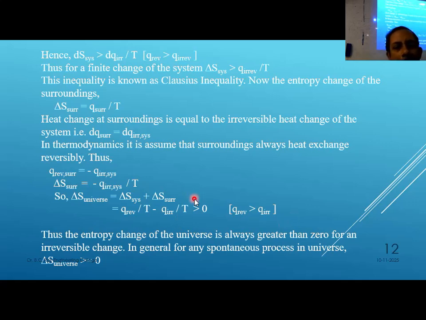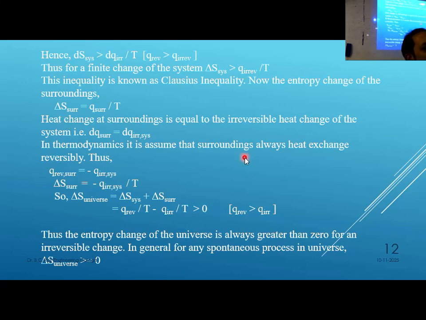So here, if you follow the steps, it is given in detail and it is shared with you also, so you can find out. For the system and surrounding, the entropy change for the system is heat taken by the system divided by temperature, and the entropy change for the surrounding is heat released by the system divided by temperature.